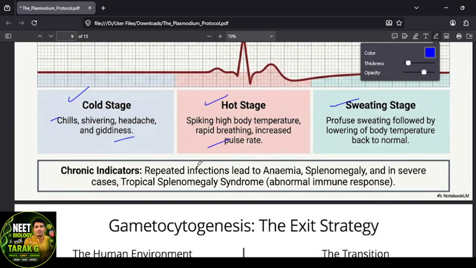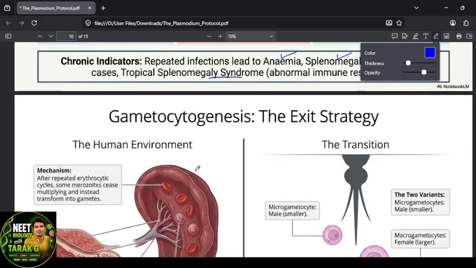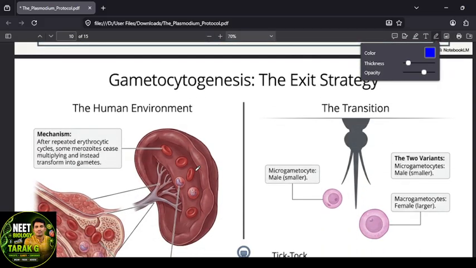See here, repeated infections lead to anemia because the RBCs are being split. And splenomegaly, the spleen becomes enlarged. In severe cases, there is tropical splenomegaly syndrome, an abnormal immunity, where the spleen is enlarged because of the RBC involvement. That's the reason it shows up.